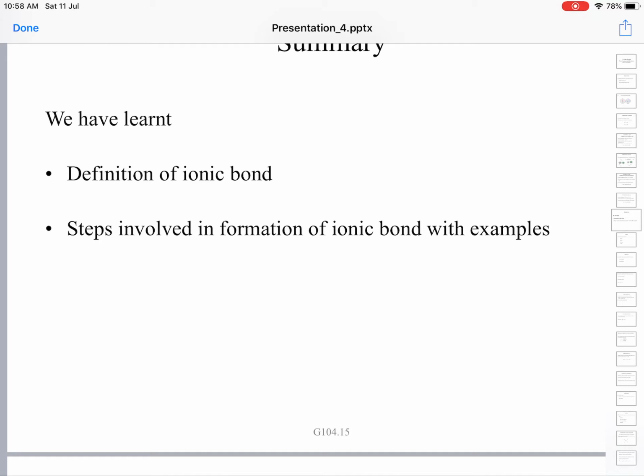That force which binds the ions together is itself called the ionic bond. We have also seen the steps involved in the formation of ionic bond with the help of two examples: the formation of sodium chloride and the formation of magnesium oxide. In the examination, either of these can be asked.